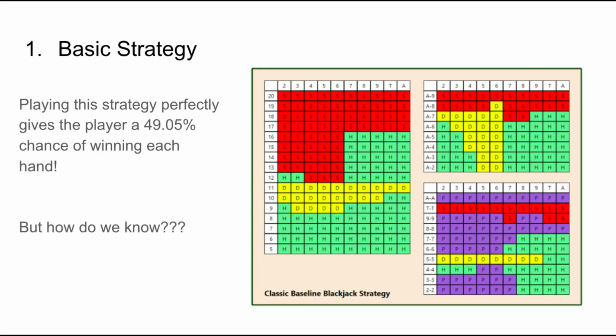The first important step in gaining an edge against the dealer is to play perfect basic strategy. Basic strategy, shown on the right, is a chart that explains the best move for every possible hand that could be dealt. The left-hand column contains the sum of the player's cards, and the top row contains the dealer's card. Because the potential sequences of cards that can be dealt are so vast, thousands, if not millions of hands would need to be played and recorded to devise a strategy like this. Thanks to data science and programming, this is made possible.